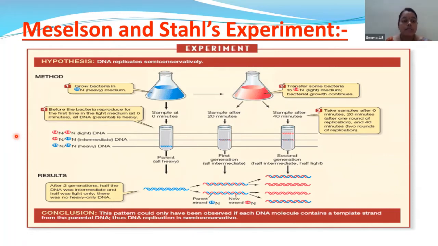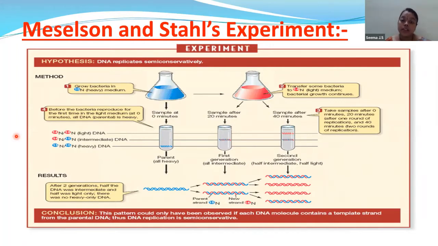Actually, the nitrogen substance they used is NH4Cl, but the nitrogen which they used is a heavy isotope of nitrogen. So we should tell it as N15. Actually, the normal nitrogen will be N14, but the scientists have taken the N15 type of isotope, nothing but the heavy isotope of nitrogen.